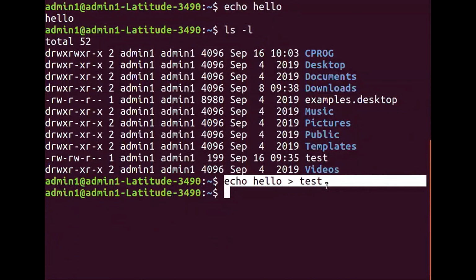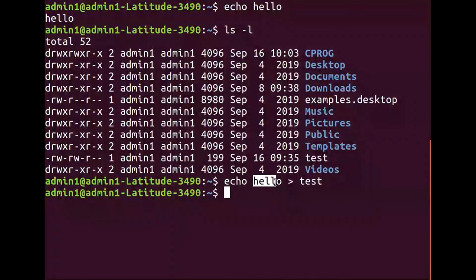See the significance of each and every word. Echo is a command, hello is a text, greater than is a redirection operator, and test is a file. And hence what happens, instead of displaying hello on the standard output device, it will redirect the output to a file called test because of the presence of this redirection operator. And hence hello is available in the file called test, which is correctly told by two students whom I mentioned some time back, right?